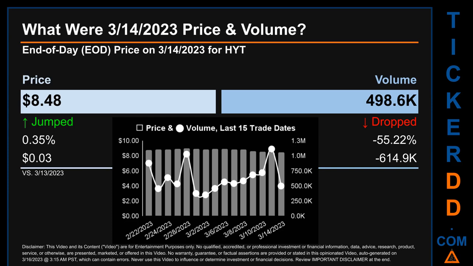Across a range of 51 cents, the max and minimum end-of-day price were respectively 8.96 and 8.45. Volume saw a range of 762.1 thousand, from a day low of 351.4 thousand to a day high of 1.1 million.